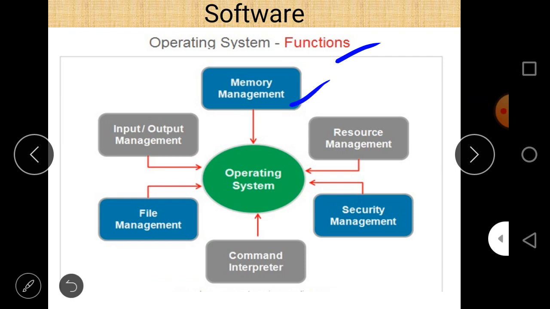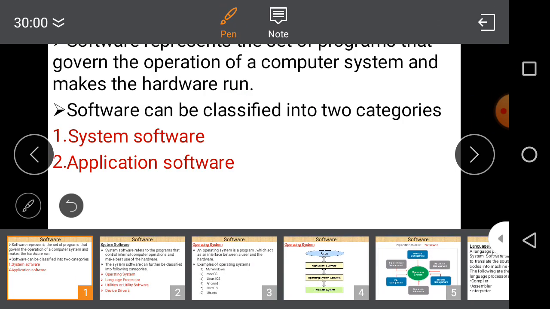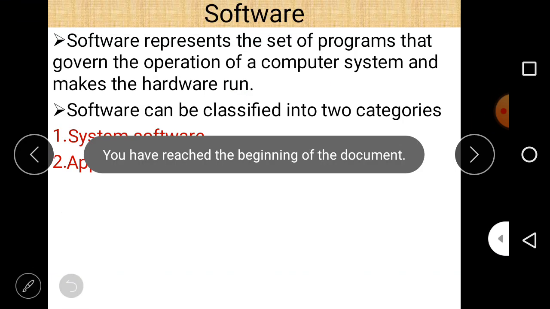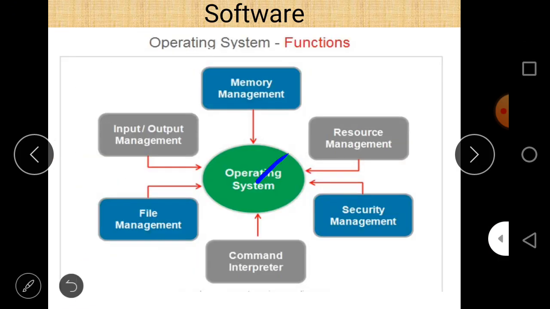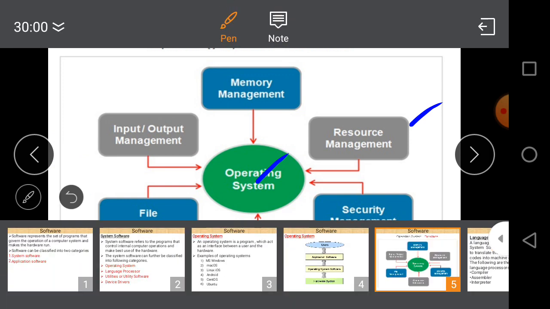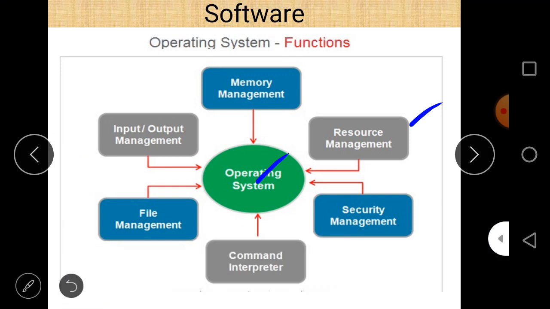Memory management: all work regarding memory or related to the management of memory will be done by the operating system. Resource management: the different resources available within the computer system, and their proper use, is also decided by the operating system. Then there is security management.